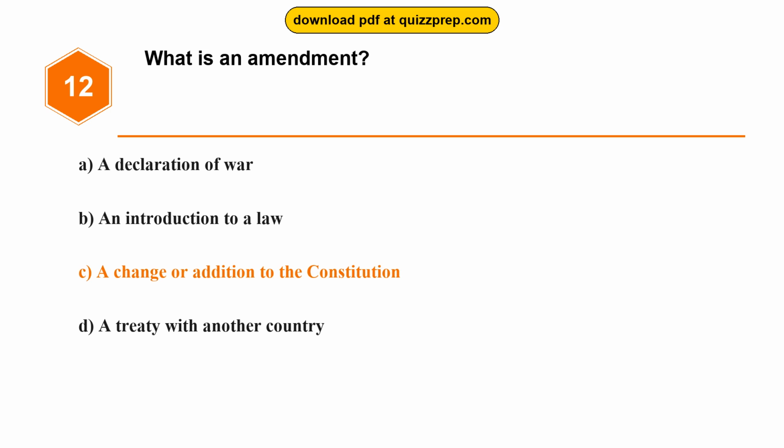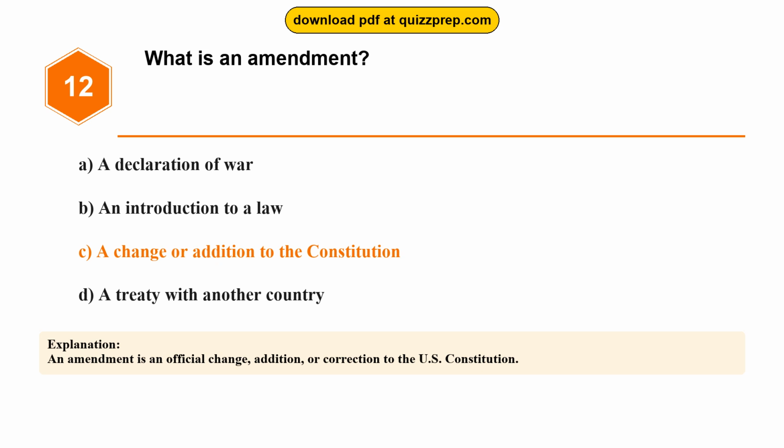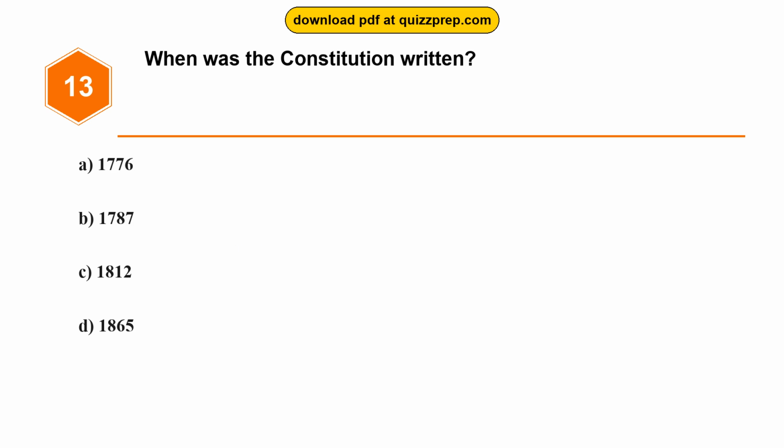The correct answer is option C, a change or addition to the Constitution. An amendment is an official change, addition, or correction to the U.S. Constitution. Question 13. When was the Constitution written?